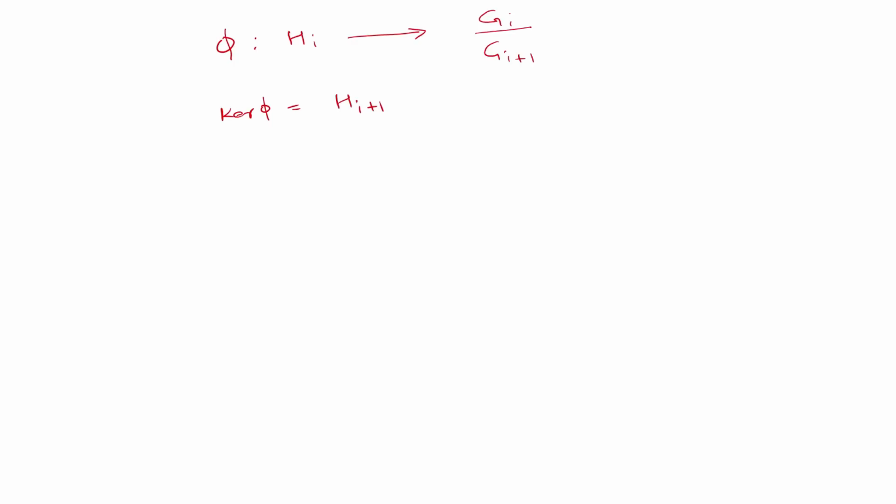So from the first isomorphism theorem, or the fundamental theorem of homomorphism, we can say that Hi by kernel of phi is actually equal to phi of Hi.